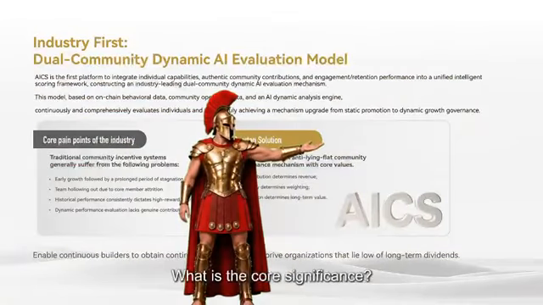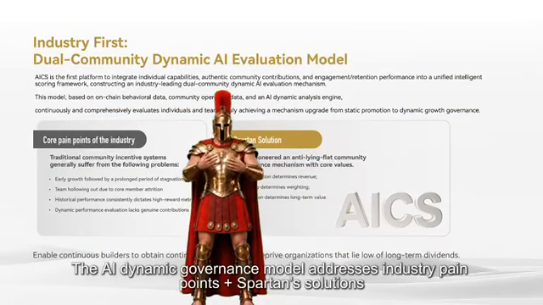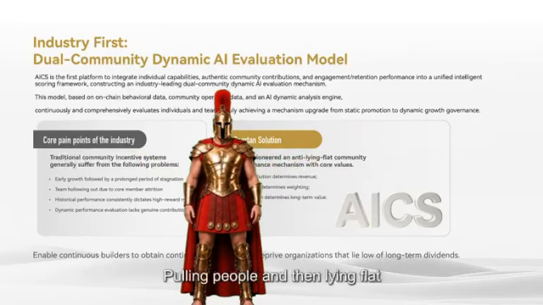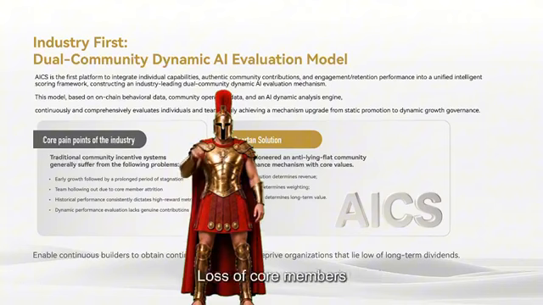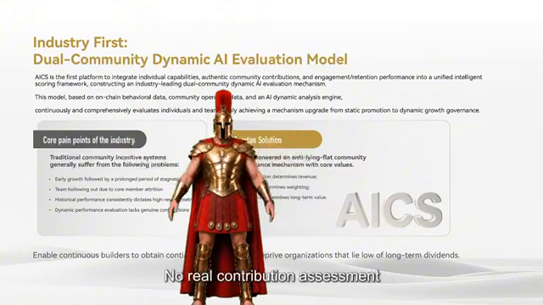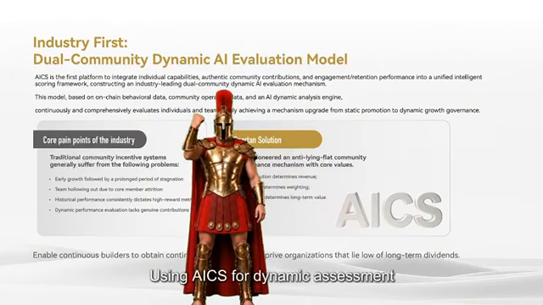What is the core significance? It eliminates passive earning and requires continuous contribution. The AI dynamic governance model addresses industry pain points plus Spartan solutions. Traditional problems: pulling people and then lying flat, loss of core members, old players occupying yields long term, no real contribution assessment. How does Spartan solve it? Using ICS for dynamic assessment.